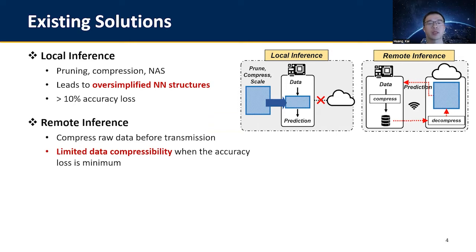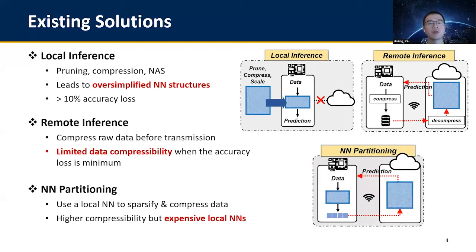We usually compress the neural network input data before transmission, but the compression ratio can only be limited because aggressively compressing data will lose important information in the data and reduce inference accuracy. Later research efforts suggest partitioning the neural network and using a local neural network to sparsify the data into a more compressible feature space before transmission, which is illustrated by a small blue grid. However, an expensive local neural network is always needed to ensure such feature sparsity.